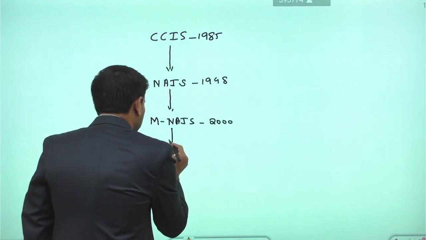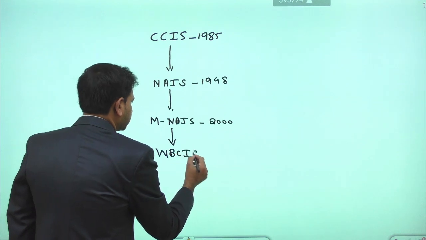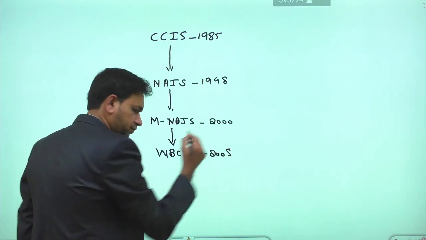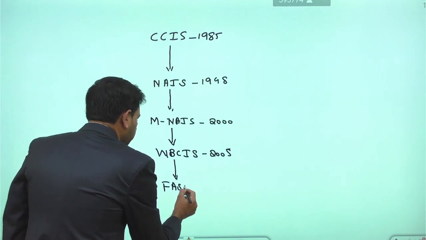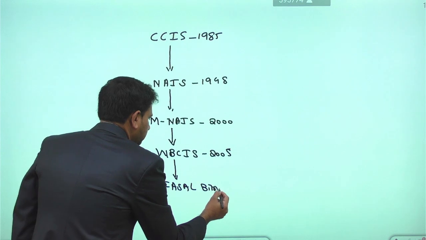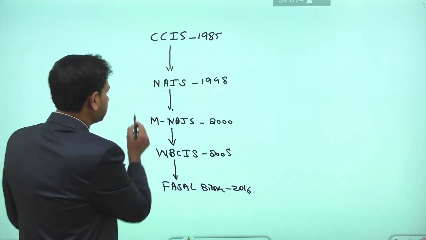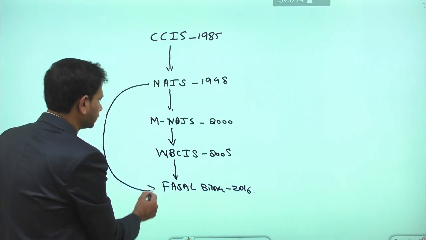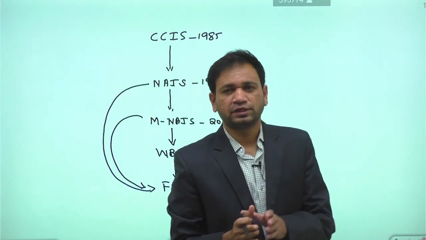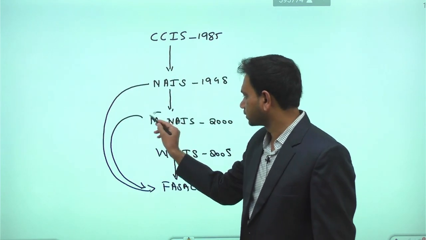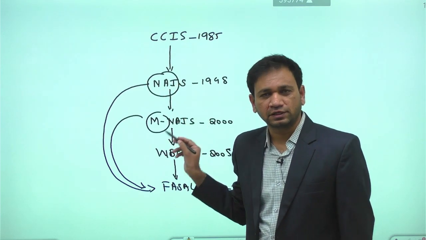Then in 2005 we got the Weather Based Crop Insurance Scheme. Then in 2016 we got the Fasal Bima Yojana, by compiling the best features from the National Agriculture Insurance Scheme as well as the Modified National Agriculture Insurance Scheme.